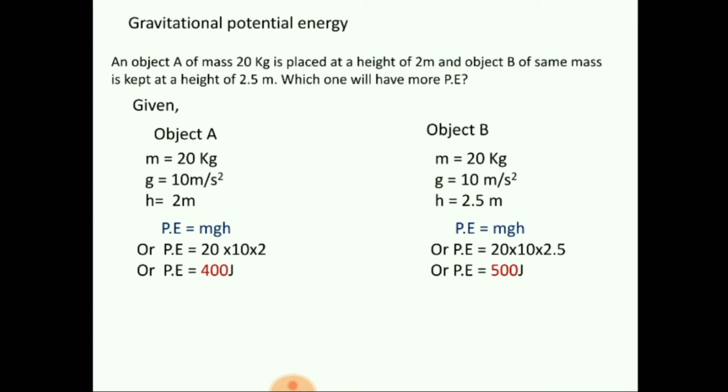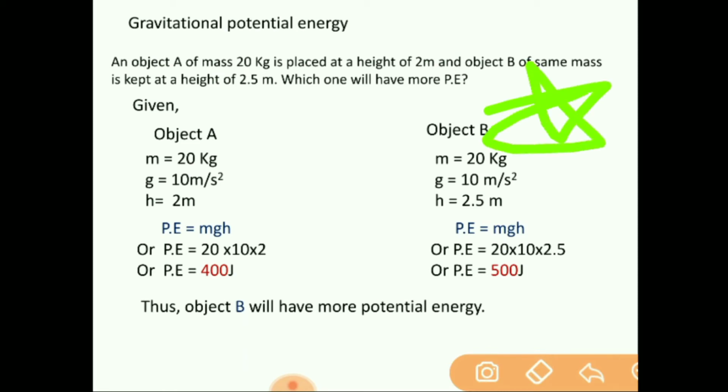So which one is more among this and this? 500 is more, so object B will have more potential energy. Since the body is at greater height, it will have more potential energy. So this is the most basic numerical which we get from this section. Learn this numerical. This numerical is very, very important, so you have to learn this.